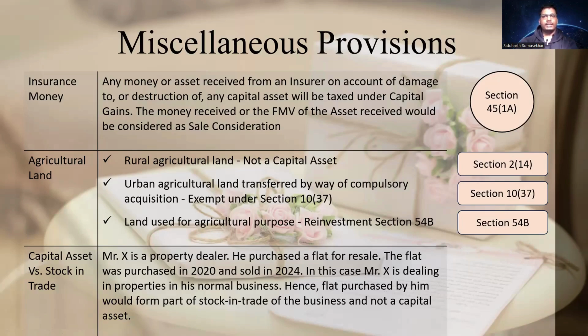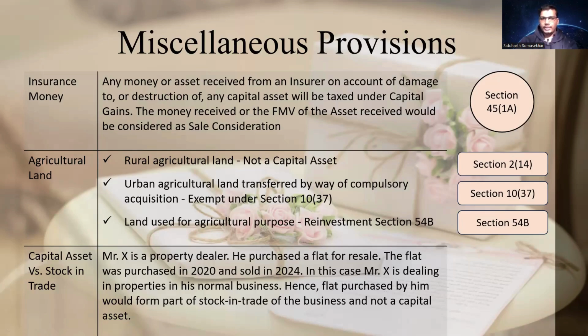Lastly, section 54B, this we have gone through in detail in the previous sections. Here, land used for agricultural purpose, you transfer it, you get the gain, you reinvest that gain in an agricultural land again, then the capital gain on the original land becomes exempt. That is section 54B.